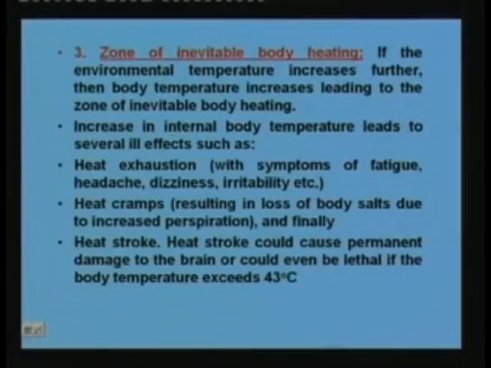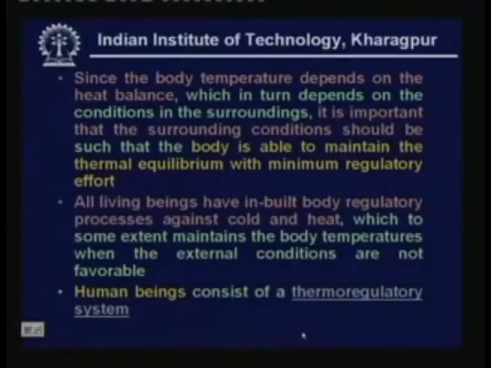The remedy for heat cramps is to take some salt tablets and take some rest, so that again the body gains the salt. The third ill effect, which is most dangerous, is known as heat stroke. Heat stroke could cause permanent damage. It is very dangerous, and it can lead to damage of the brain, or it could even be lethal. That means it could even cause death if the body temperature exceeds 43 degrees centigrade. So this is the thermoregulatory system and how it works.